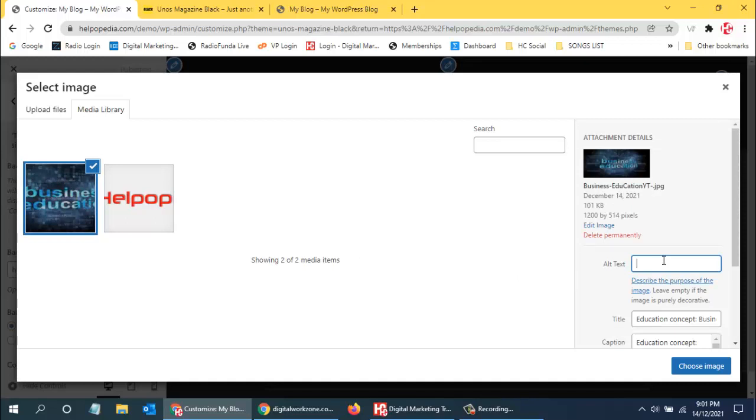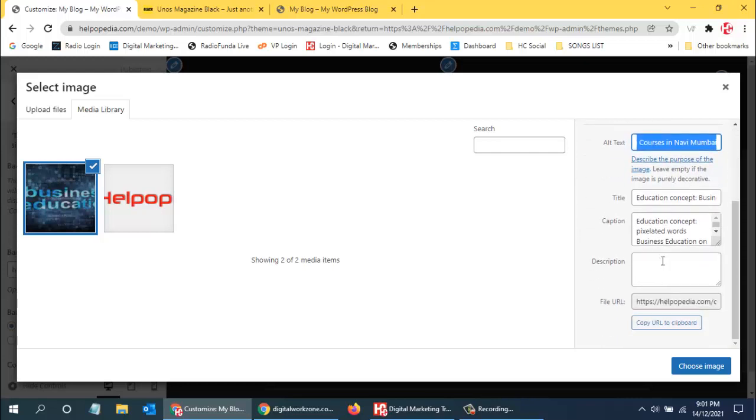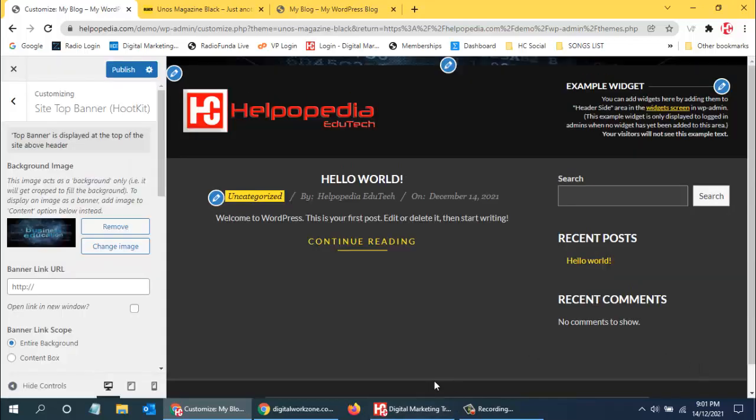So I would say, so I've written this alternative text, and the same I will copy it over here and paste it, and then I'll say choose image. So now the background image will come up.